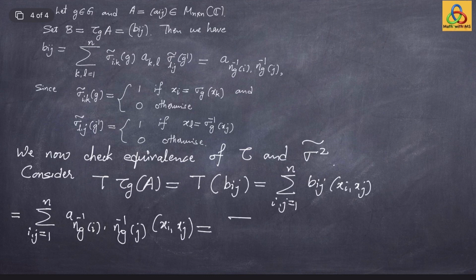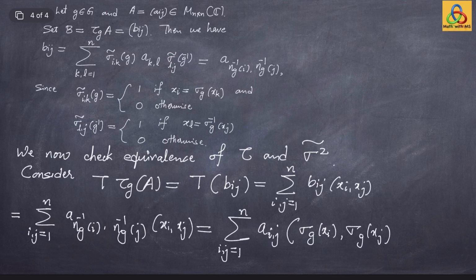So this expression is the same as, just to make notation simpler, again aij, and then xi will simply become sigma g of xi and sigma g of xj, where again i and j run from 1 to n. But what is this action sigma g of xi, sigma g of xj? That is exactly the twofold diagonal action. So summation i and j from 1 to n, aij's, and this is sigma 2 of g acting on xi comma xj.